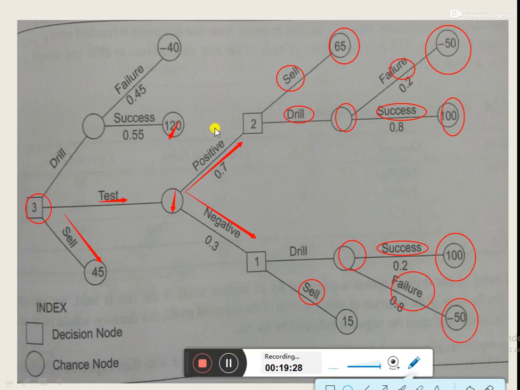Basically there are three decision nodes. Decision node 3, we have given the numbering 3 for some other purpose that we would discuss later on, decision node 2, and decision node 1. And there are different chance nodes with their respective net present values. So on the basis of this information, we need to find the optimal alternative the company should select.